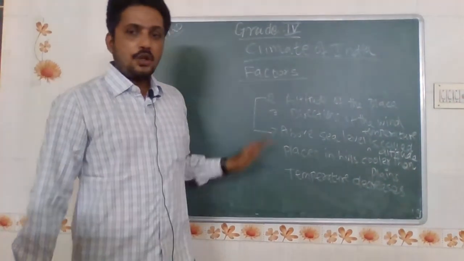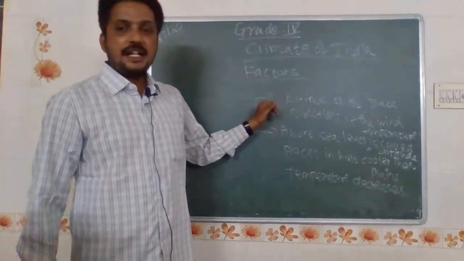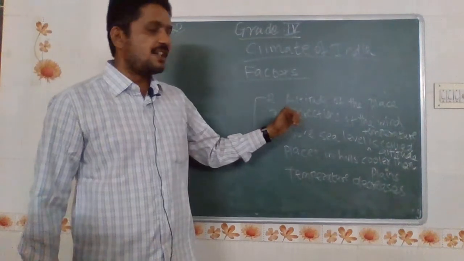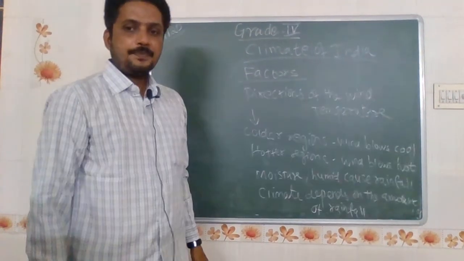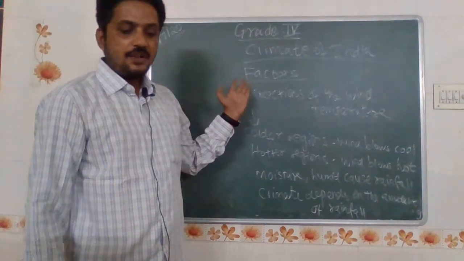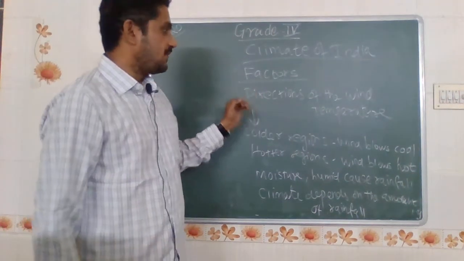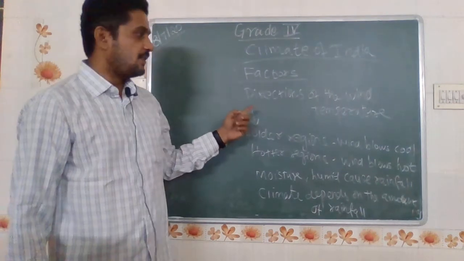Okay. So first thing, we looked at the distance from the sea. Second, we looked at the altitude of the place. Next we will look at the direction of the wind. Okay, students. The factors affecting climate: we already looked at distance from the sea and the altitude of the place. Third one, direction of the wind.